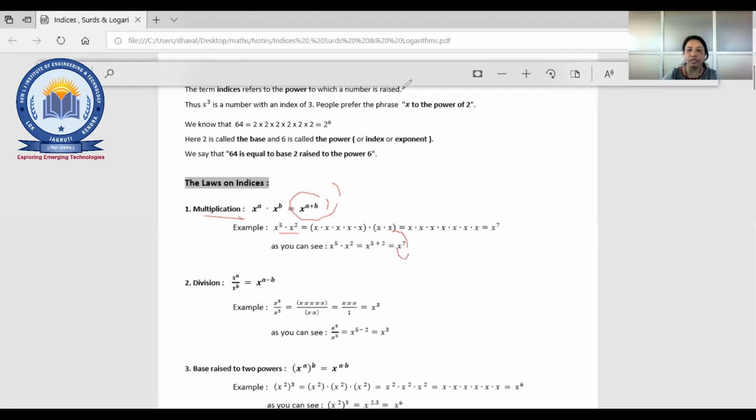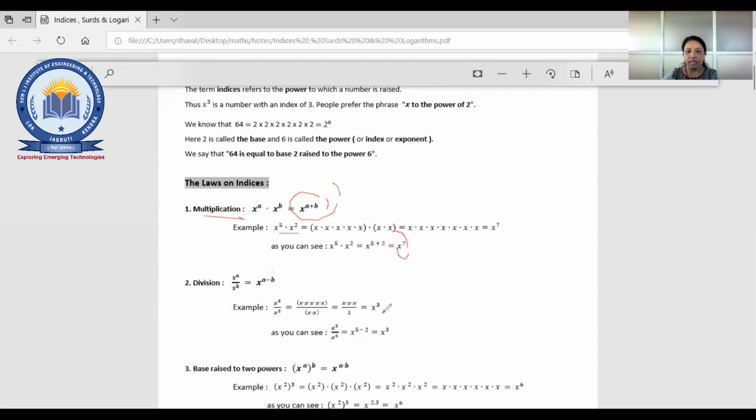Now the other one is x raised to a divided by x raised to b. Again, if it is a multiplication and the base is the same, we do addition of the exponents. If it is a division and the base is the same, you go for the subtraction of the exponents. That means you can write x raised to a minus b. Again the basic one, right? And you can see one example, x raised to 5 divided by x raised to 2. So you can write x raised to 5 minus 2.